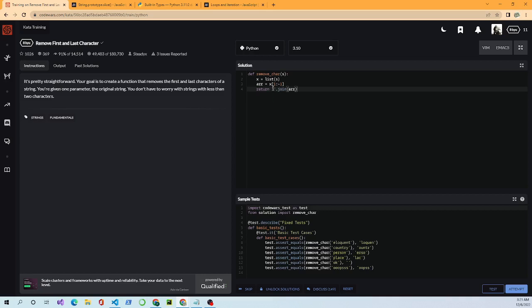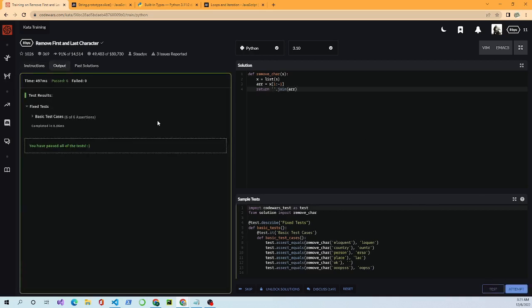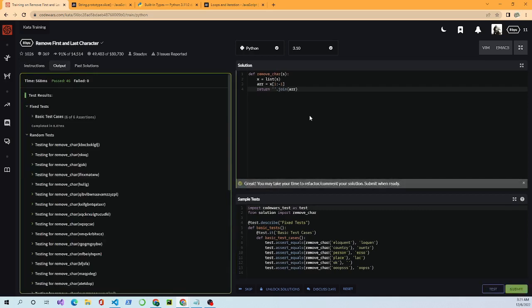I want the second element, the second character in the string, up to the last, -1, and then we'll use the join function to put it together and return it. Let's try this. Okay, and it passes as well. Let's go do the attempt. All right, it passes all the tests too.